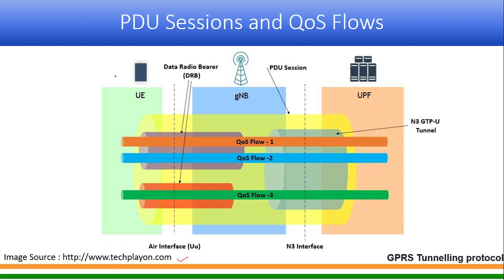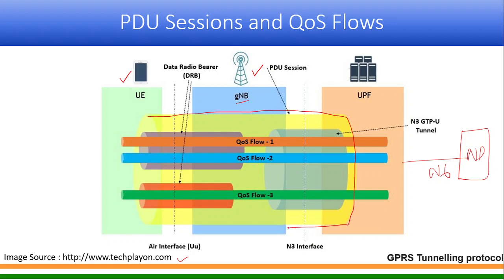So just see here, this is your UE or the mobile device, and then you have the radio RAN which is called gNodeB, and then you have UPF, and beyond this you have the data network DN, which connects here on the N6 interface. This is your radio interface. So whenever UE goes active and wants to access data, a PDU session gets created.